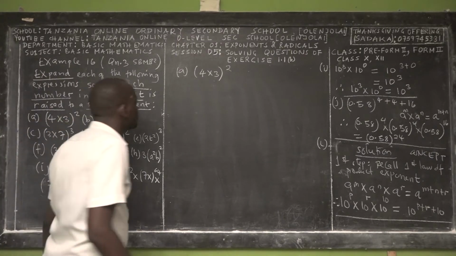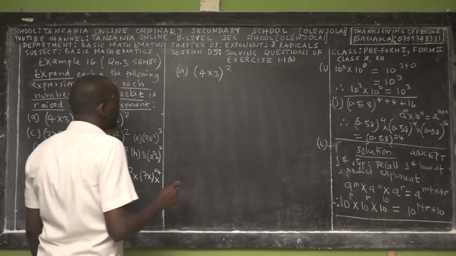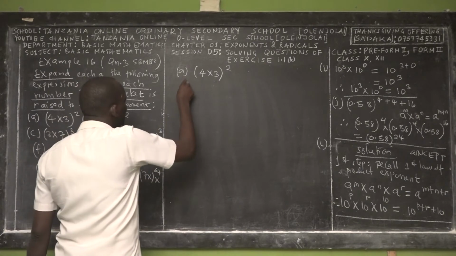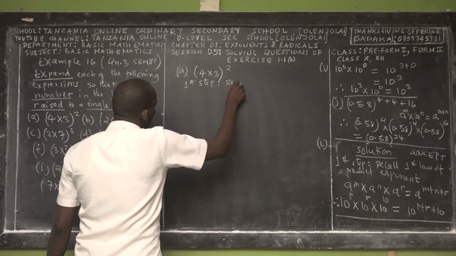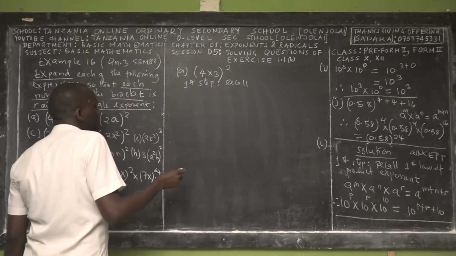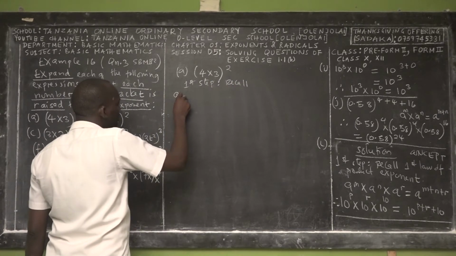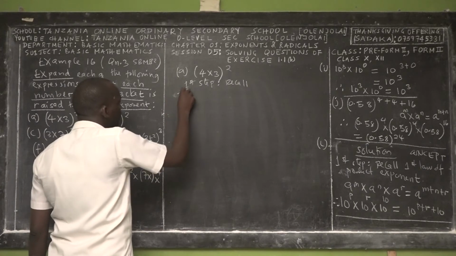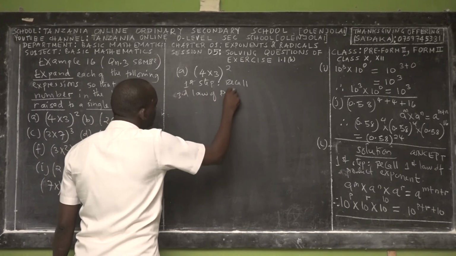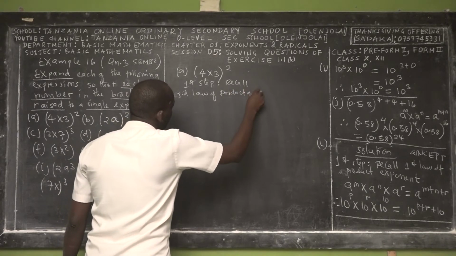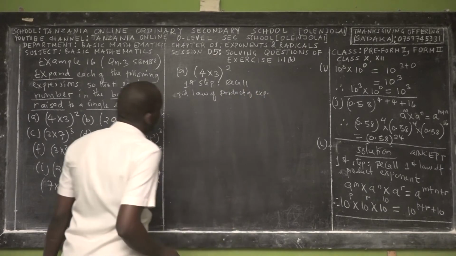So to expand this one, remember that we are dealing with expansion. The first thing we have to recall is the law of exponents, the law of product of exponents.